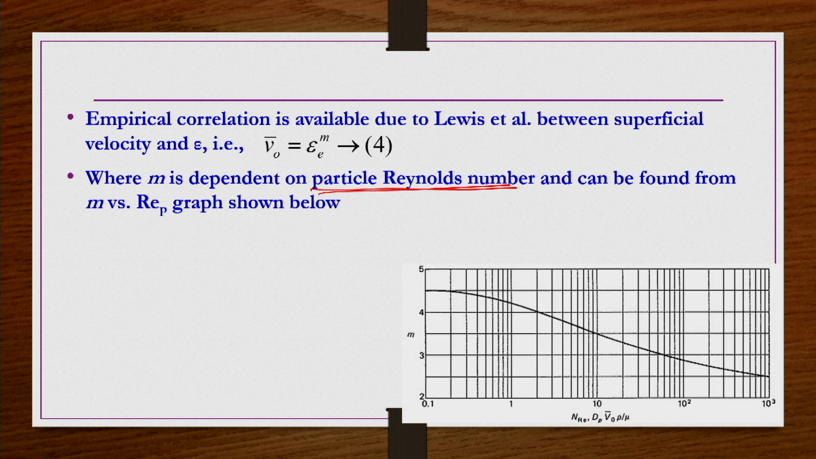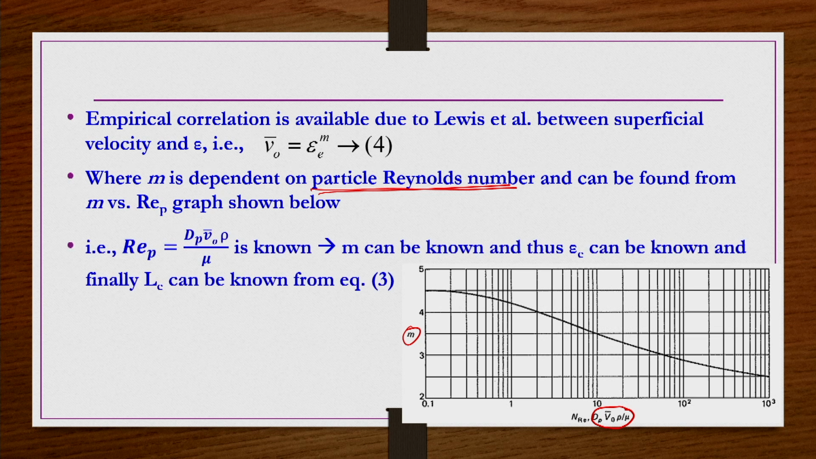So, if you know the Reynolds number, d_p V_0 bar rho by mu, this is for the particle, because we are not dividing by 1 minus epsilon, right. If you know this from this graph, you can know m. So, once m is known, then you can calculate the required things. Okay.